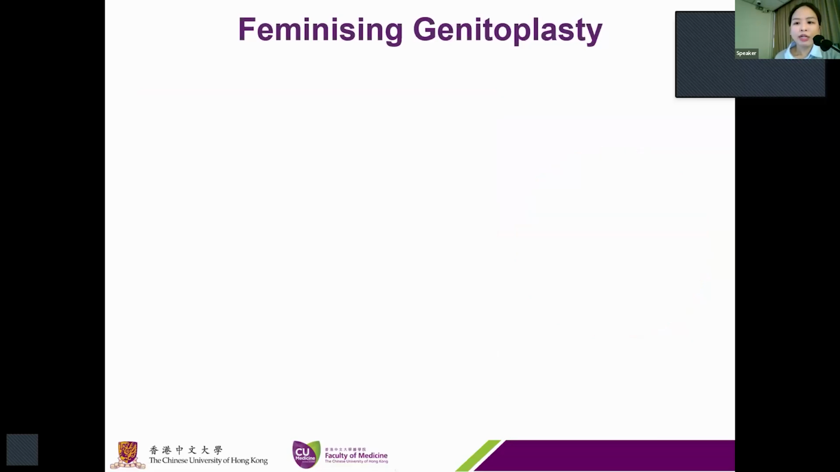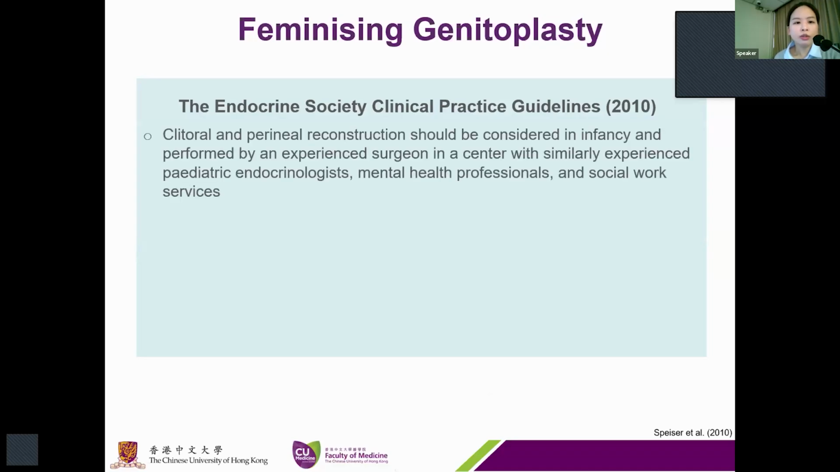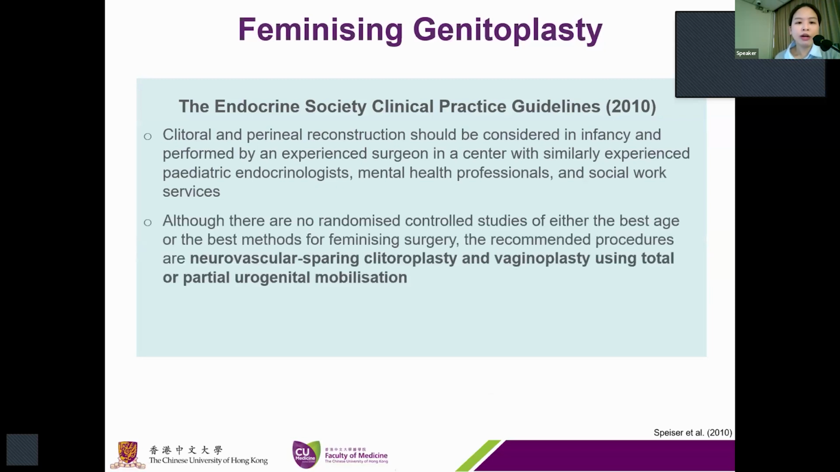According to the Endocrine Society Clinical Practice Guideline published in 2010, clitoral and perineal reconstruction should be considered in infancy and performed by an experienced surgeon in a center with similarly experienced pediatric endocrinologists, mental health professionals, and social work services. Although there are no RCTs on either the best age or the best method for feminizing surgery, the recommended procedures are neurovascular sparing clitoroplasty and vaginoplasty using a total or partial urogenital mobilization.